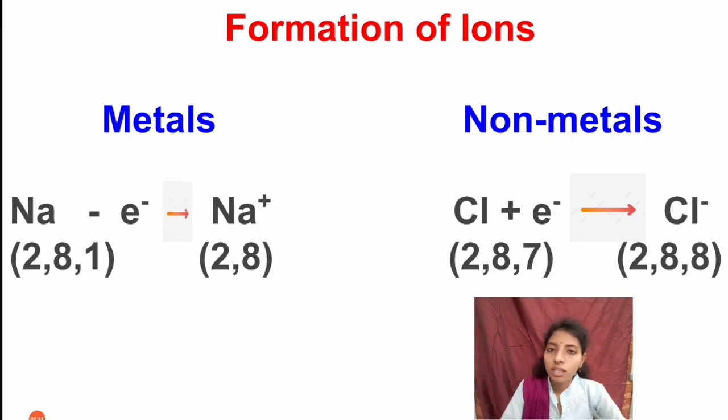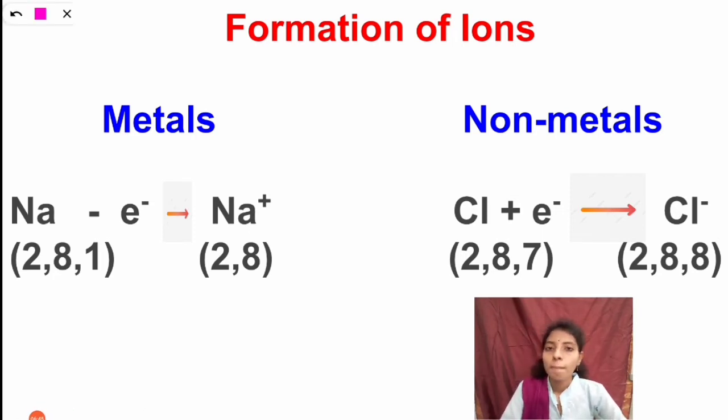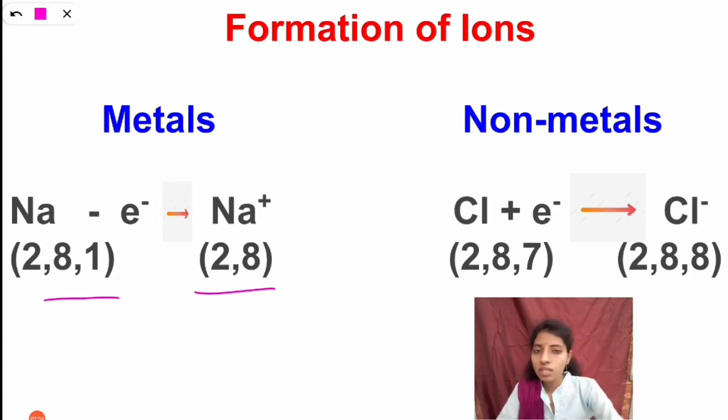So you can see here the formation of ions in metals and non-metals. As we saw in the before picture, sodium is a metal, so it loses 1 electron. When it loses 1 electron, it becomes stable with 8 electrons in the valency shell. So sodium loses an electron and forms Na plus.